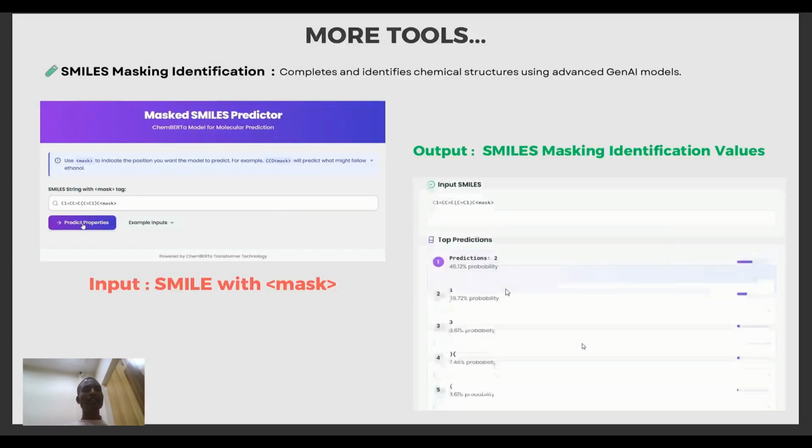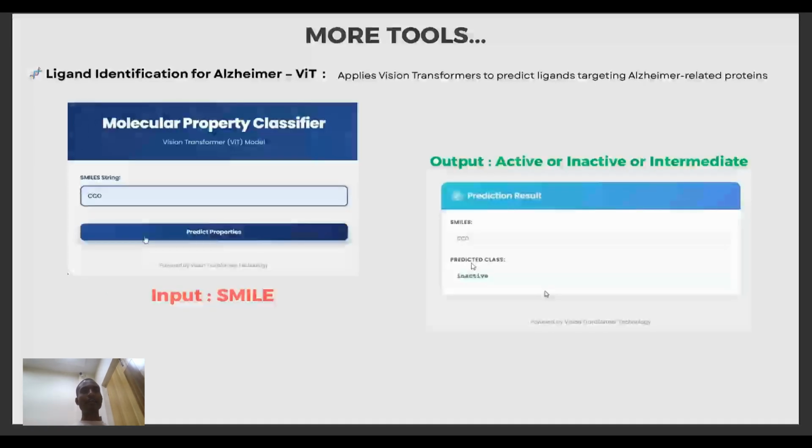Another is SMILES masking identification. If we give the SMILES with a mask as input, it gives the output of what other molecules can match that SMILES, along with the probability of each molecule. And also ligand identification for Alzheimer's using ViT. If we give the SMILES as an input, it tells whether the SMILES is active, inactive, or intermediate.